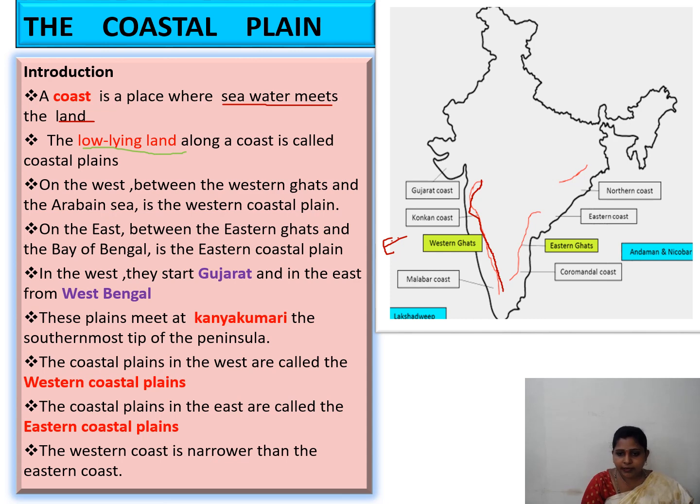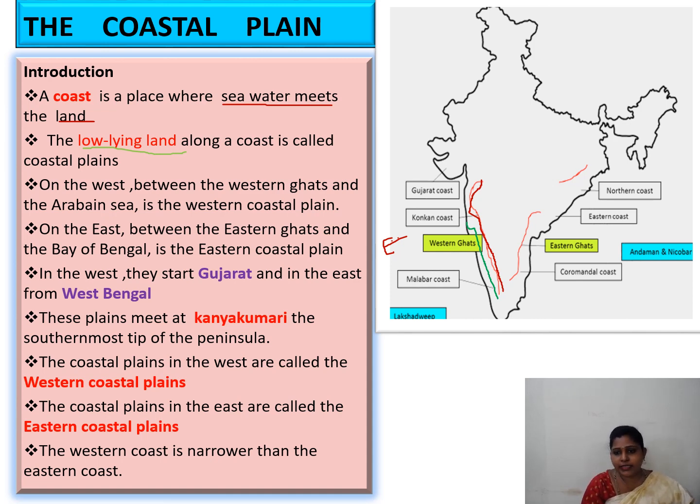In between that, here is the Western Coastal Plain. This part is the Western Coastal Plain.